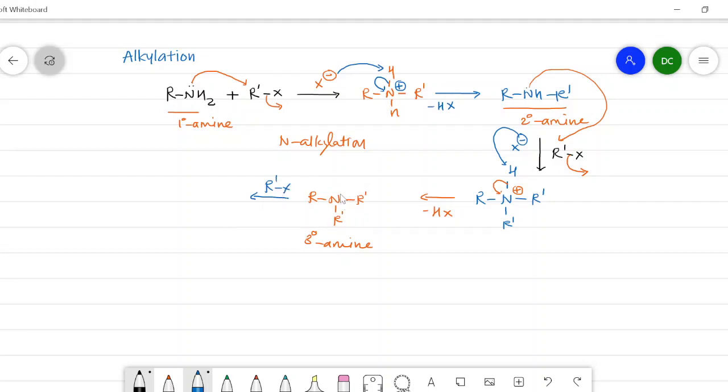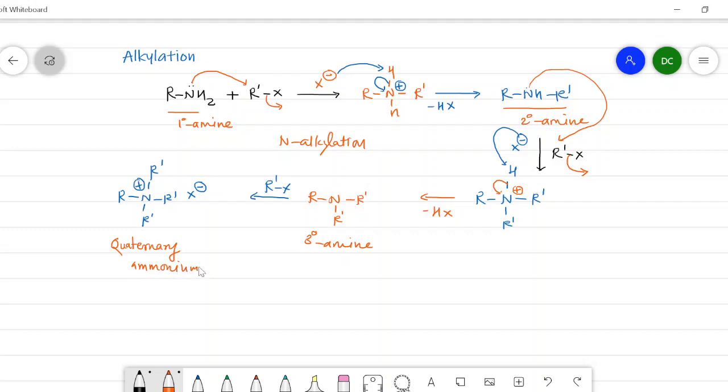and there is a quaternization of this nitrogen, and we get here, I will write directly the product, R dash, then R dash, and here again R dash, a positive charge on the nitrogen, and here there is X minus. In this way, the quaternization of the nitrogen takes place when we carry out the alkylation. So the primary amine gives a secondary amine, then tertiary amine, and ammonium salt, that is quaternary ammonium salt.